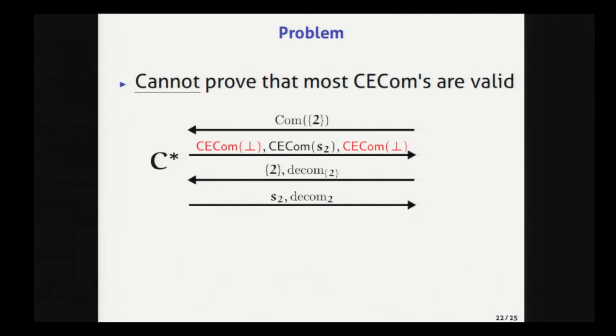So to see this, let us consider the case that the committer gave 3 CCOM commitments in the second round, and 2 of them are invalid with non-negligible probability. Then at first sight, it seems that in this case, we can reach a contradiction. Because if we extract a committed share in the second round, we would obtain both S2 and bot. And so from them, we can say that the committed value of the first round must be 2. And so we can break the hiding property, a contradiction.